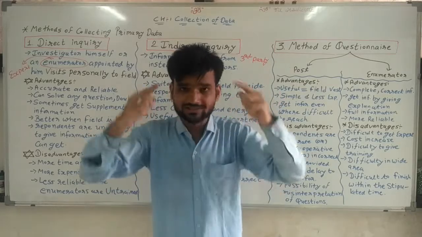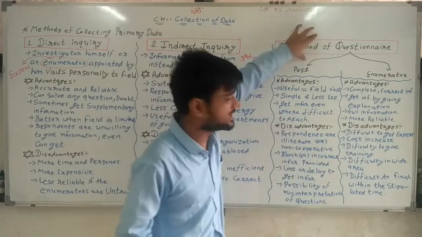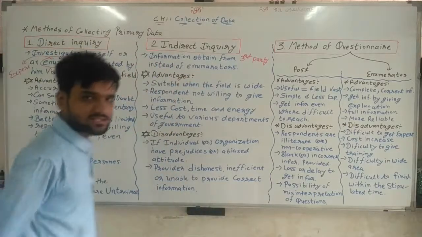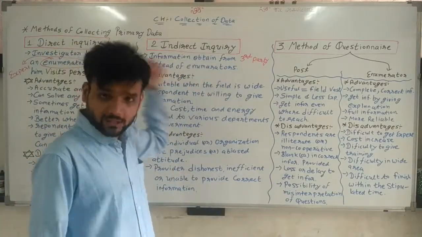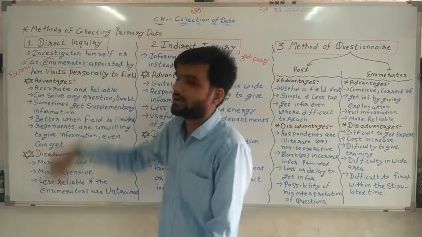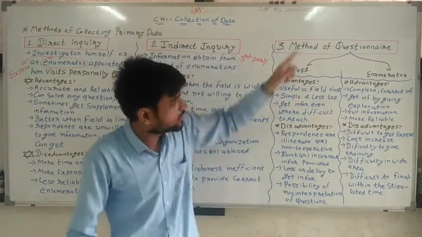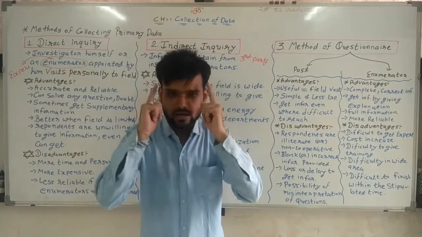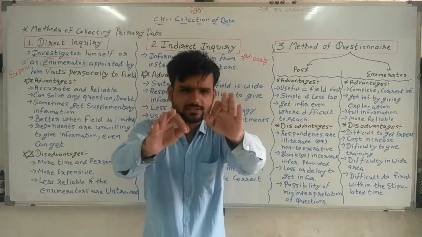But as per Kamal sir's concept, this is the first one, and then direct and indirect. For direct inquiry and for indirect inquiry also they have to prepare a questionnaire. Simple. So I am confident all the things are clear.